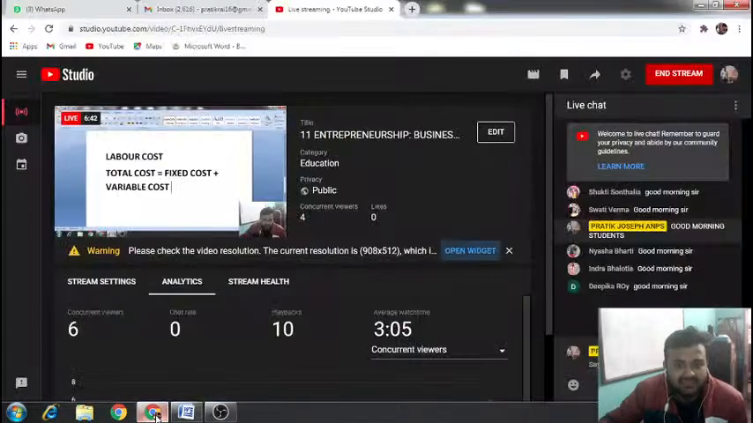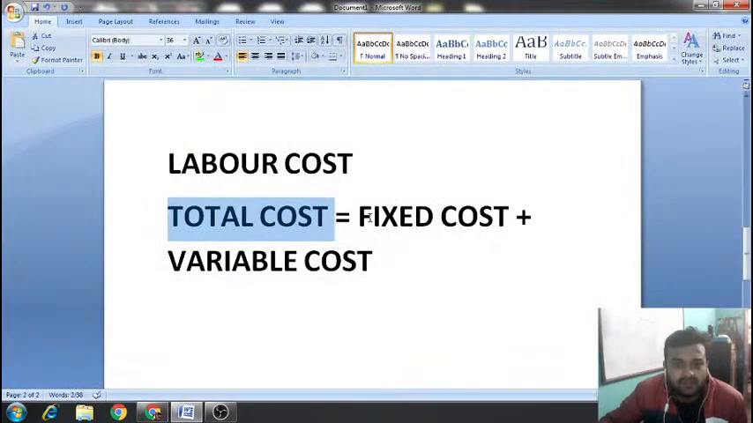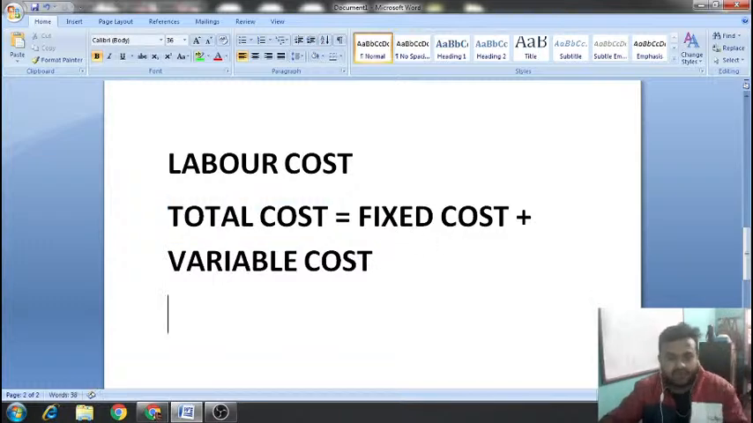Clear? I hope you'll remember this. Please note this down, all of you. The definition and the formula for total cost is fixed cost plus your variable cost. Clear? Fixed cost plus your variable cost. Okay. Now what will be then total revenue?